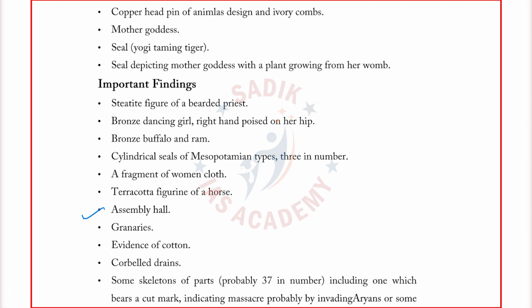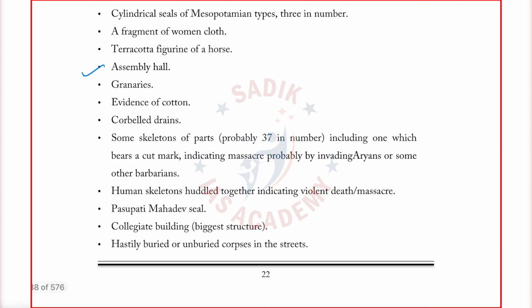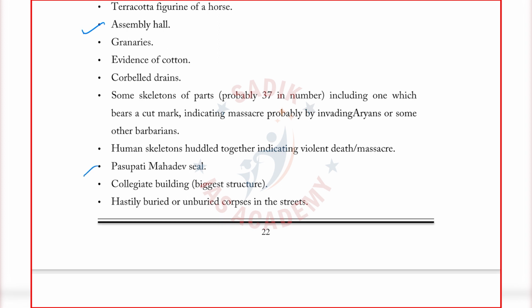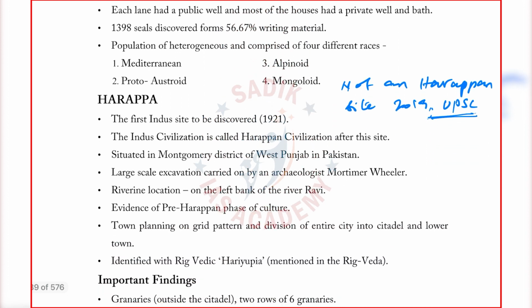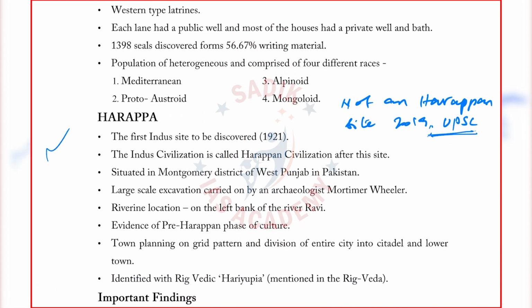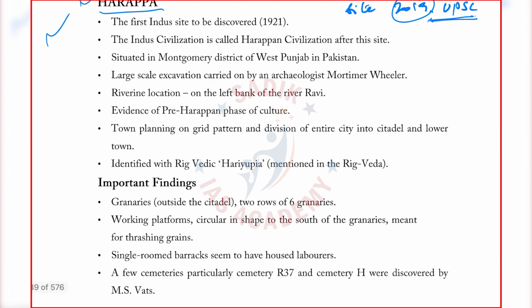For example, the assembly hall, the question they can frame. The Pasupati Mahadeva seal is also found in Mohenjo-daro. And here you see they have asked a question on Harappa. Then in 2019 also they have asked a question. What is the question? Which of the following is not a Harappan site, they have given. So if you are familiar with just the Harappan site names, you can answer many of these questions.